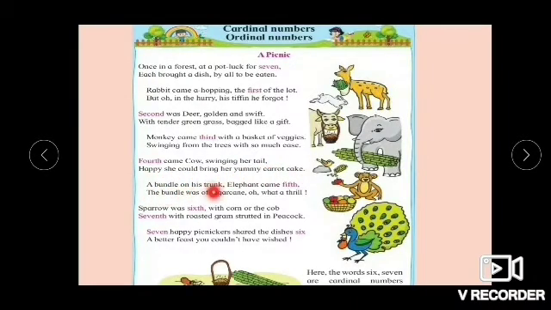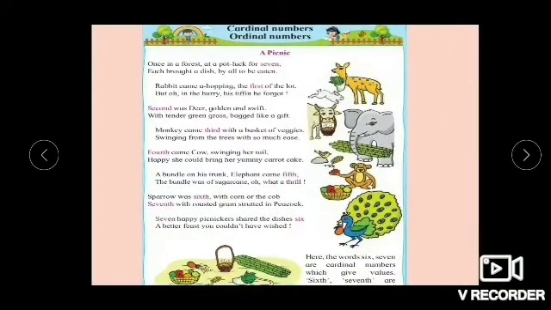A bundle on his trunk, Elephant came fifth. The bundle was of sugarcane. Oh, what a thrill. Sparrow was sixth, with corn on the cob. Seventh, with roasted gram, strutted in Peacock. 7 happy picnickers shared the dishes. A better feast you couldn't have wished.